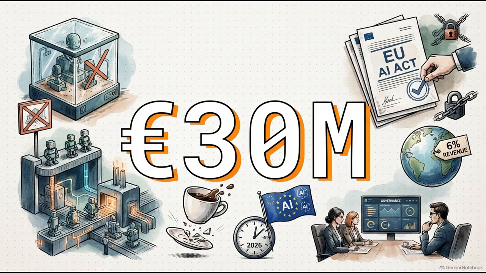30 million euros? Or up to 6% of your global revenue. That is the staggering maximum penalty under the European Union AI Act. I mean, that's enough to make any CFO drop their coffee. Effective in 2026, this is the reality for high-risk AI system noncompliance. This isn't just a slap on the wrist. This is a massive business imperative for IT leaders. Governance is absolutely a critical requirement for keeping the lights on.